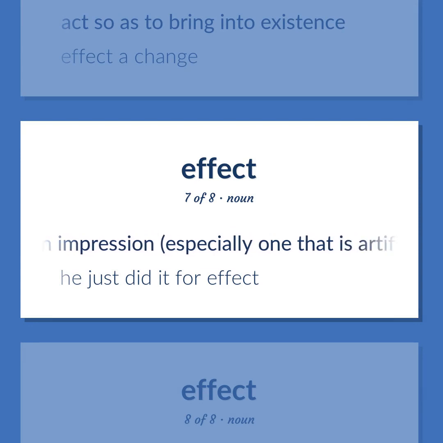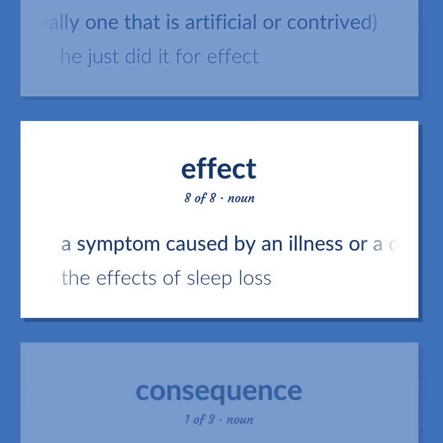An impression, especially one that is artificial or contrived. He just did it for effect. A symptom caused by an illness or a drug. The effects of sleep loss.